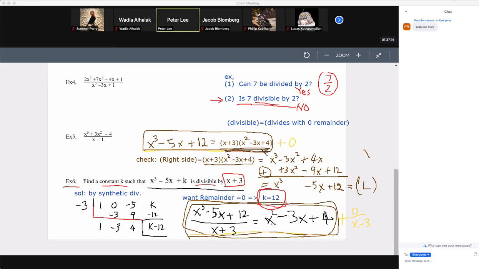Is that okay? Of course, I can change the problem here. I can say find the constant k such that this polynomial, when divided by x plus 3, has remainder 10. I can give a form like that too. In that case you have to make an adjustment.